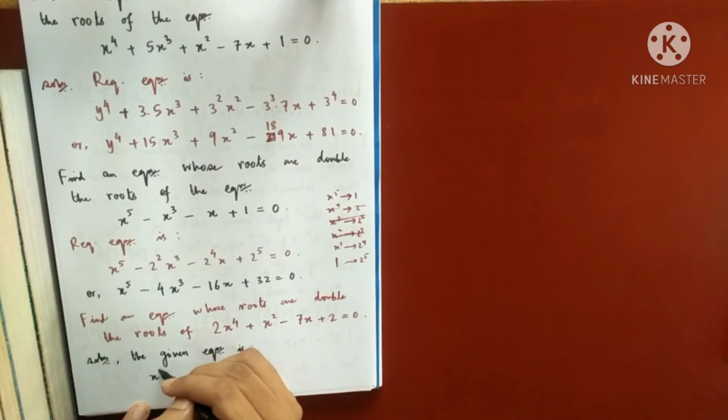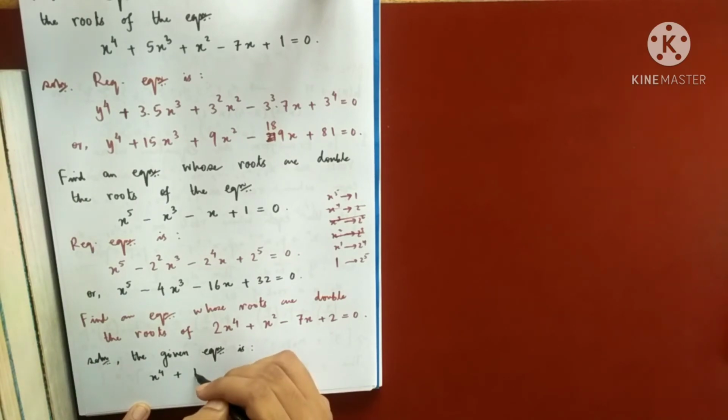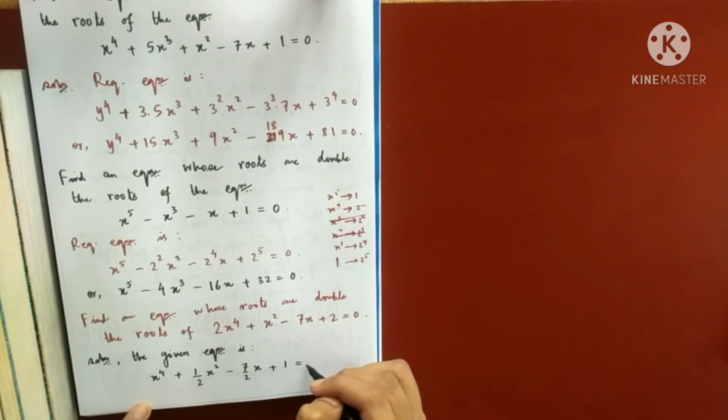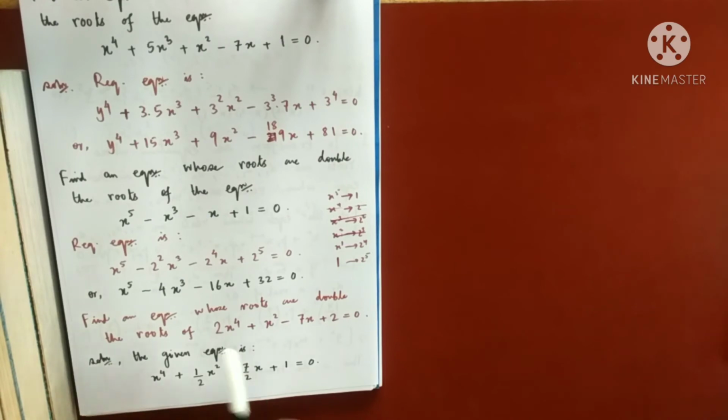So this will be x to the power 4 plus half x square minus 7 by 2x plus 2 by 2 is 1. So this is my given equation. I will always write in this form due to the fact that the leading coefficient should always be 1.